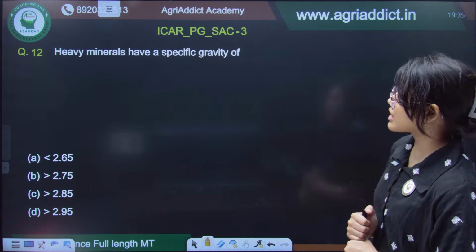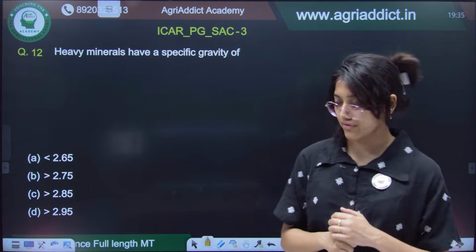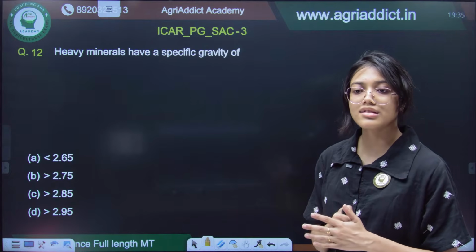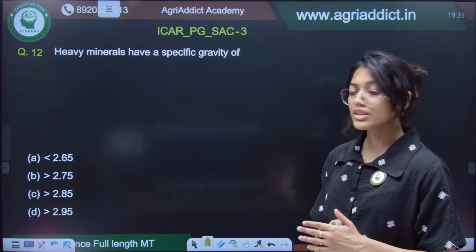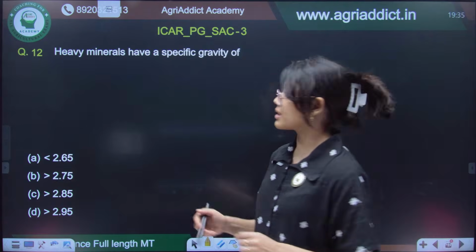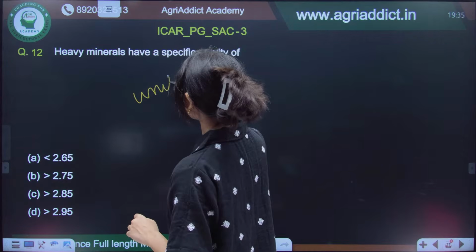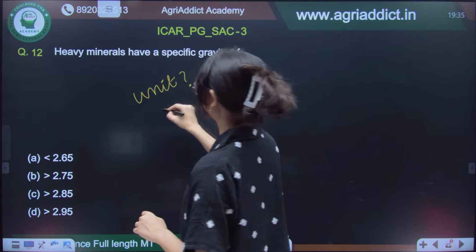Now, heavy minerals have a specific gravity of. So, what will be the answer? Heavy minerals have a specific gravity of. Quickly answer, and also you will have to tell me the unit. What will be the unit?